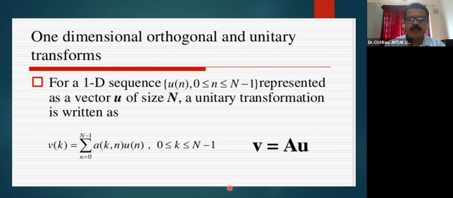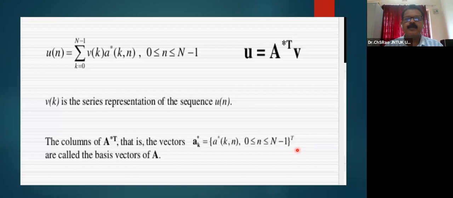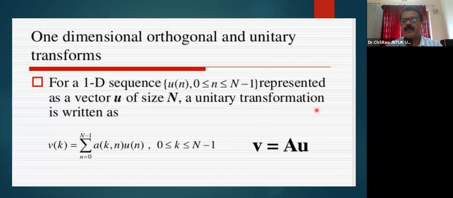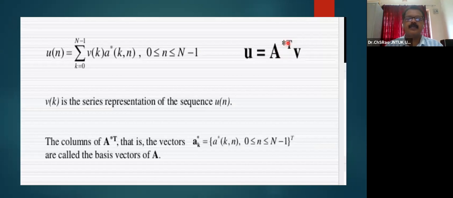In terms of the matrix, you can represent V as A times U, where U is pre-multiplied by A. For every unitary transformation, A inverse is A star transpose, that is, the conjugate transpose of a particular matrix is utilized in order to calculate the original basis function. Here, U is A inverse V, and A inverse is represented as A star transpose.